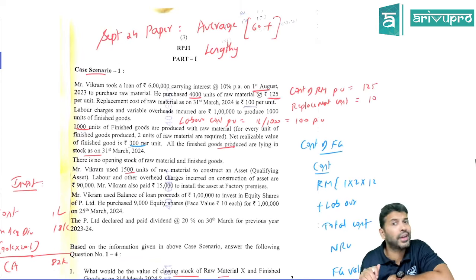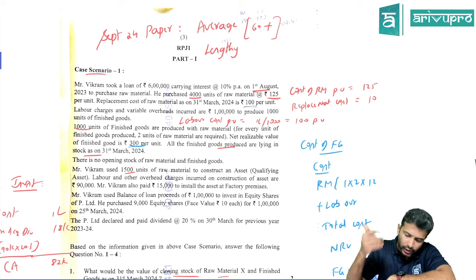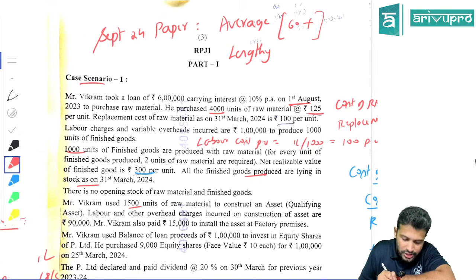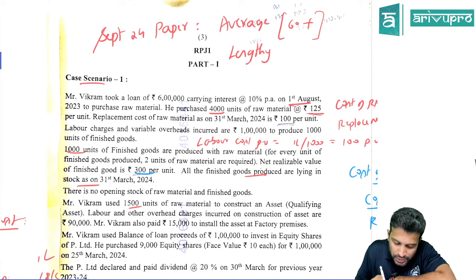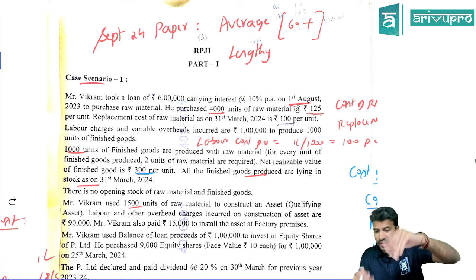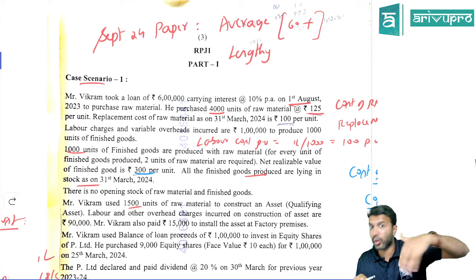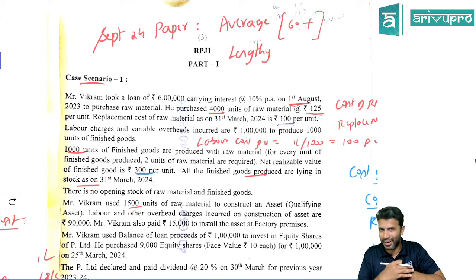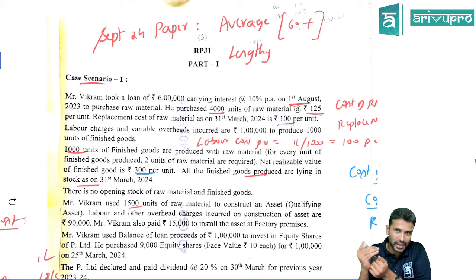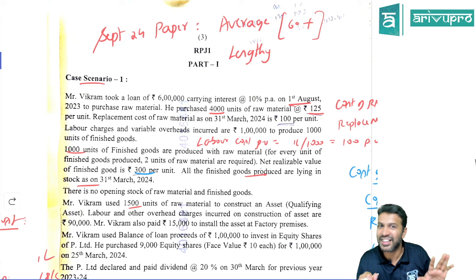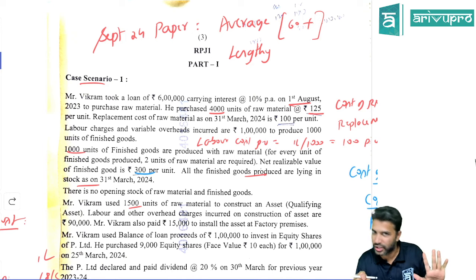Now that we have a fair understanding of the requirement, we can run through what has been asked in this particular case. Mr. Vikram has taken a loan of 6 lakh and the loan carries a 10% interest rate. Guys, I'm not teaching you these case studies, I'm doing a quick review keeping the time in mind. So my pace is going to be a lot faster compared to our regular class, because the intention is to complete it as soon as possible.